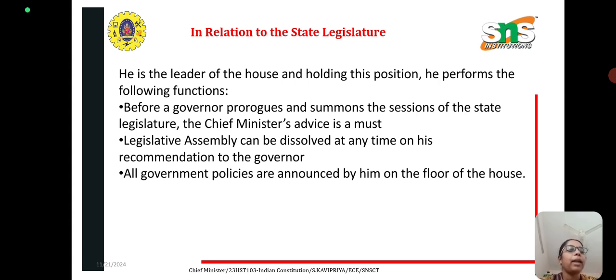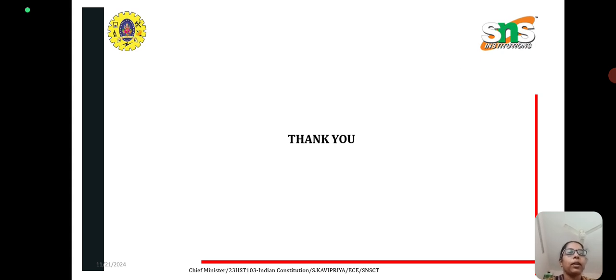The legislative assembly can be dissolved at any time on his recommendation to the governor. All government policies are announced by him on the floor of the house. So that's all about the role and position, the tenure and the powers of the chief minister.